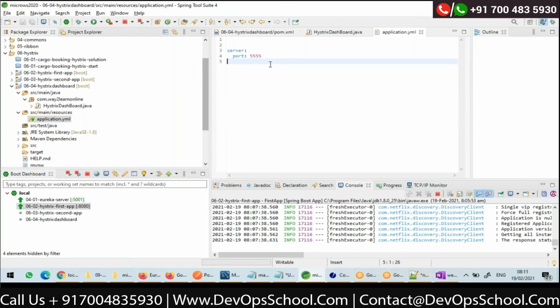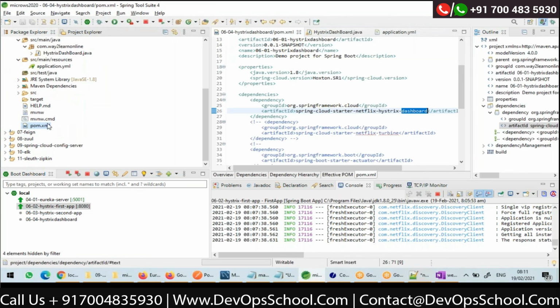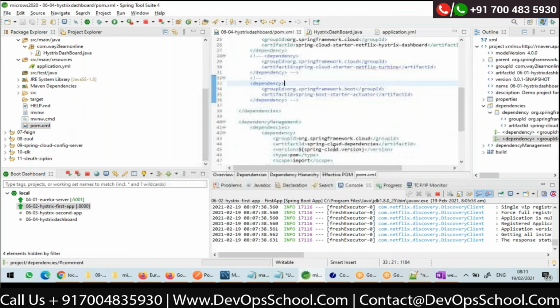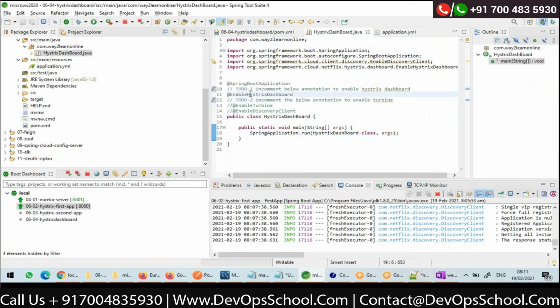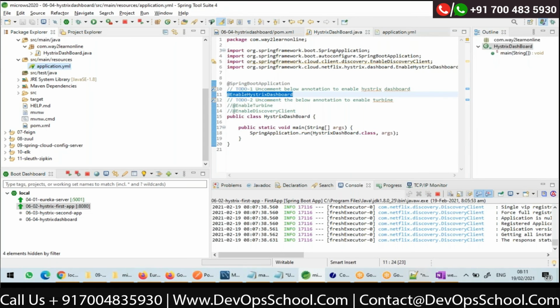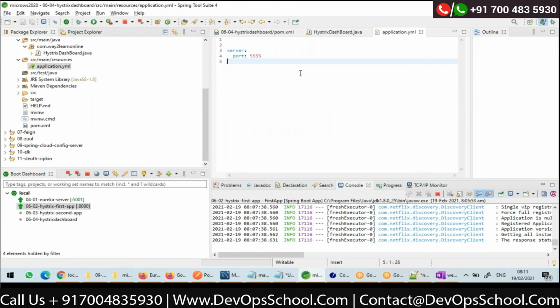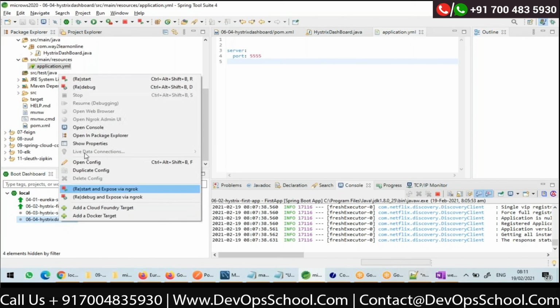Now, server port I gave as 5555. What did I do right now? In pom.xml, I added only Hystrix dashboard as a dependency. Step 2, I enabled Hystrix dashboard. And in step 3, I gave the port 5555. That's all. Let me start this dashboard.